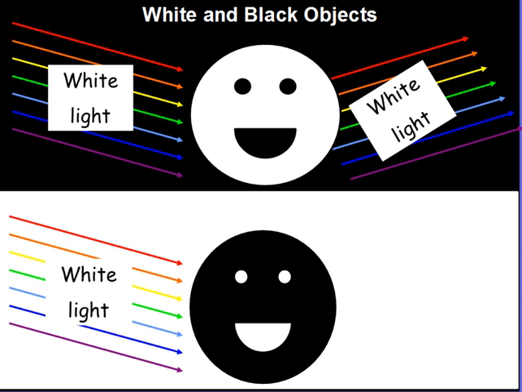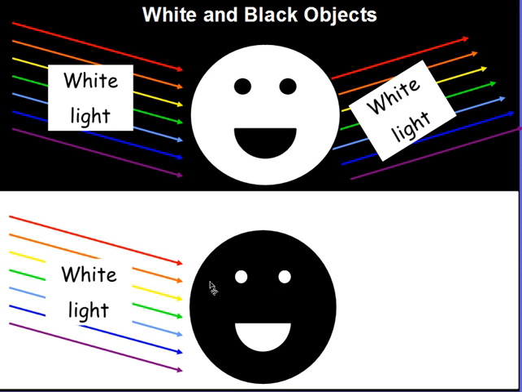Well, we talked about colored objects, but what about black and white things? When you see a white object, this means that all the wavelengths of color are being reflected, since white light contains all colors. So red, orange, yellow, green, blue, indigo, and violet make up white light. Since we're seeing a white object, all of these colors are being reflected and none are being absorbed. Just the opposite is true for a black object.